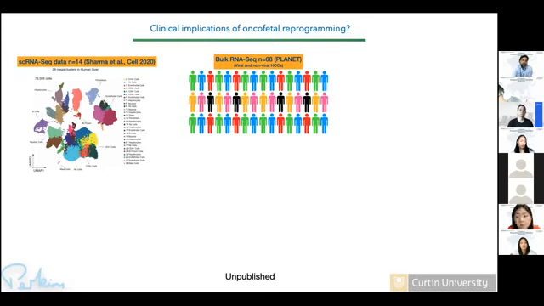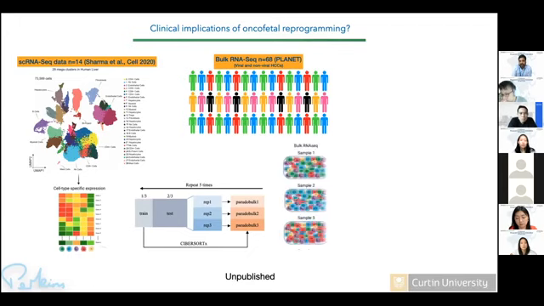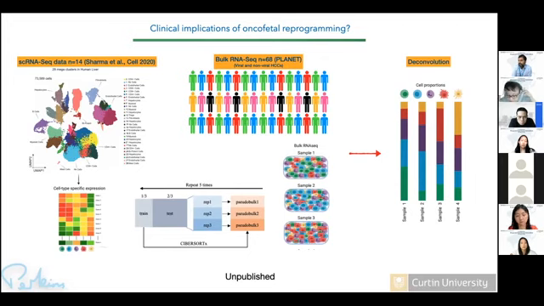So what we did next is that, once the data was published, Shinchi and peers were very generous in sharing this data with us. So we combined our single cell RNA-seq data with this bulk RNA-seq, which is Planet, and we tried to use some of the algorithms such as CIBERSORTx to deconvolute this bulk RNA-seq data to see which cell types are present. As you know, we cannot do single cell in a lot of patients, and single cell is more of a prospective study. So we tried to deconvolute this bulk RNA-seq data, which has a more mature cohort, and we know what happened to the patient in terms of response.